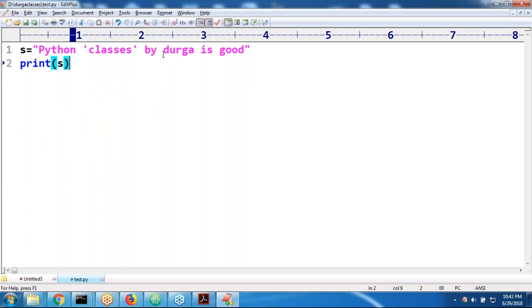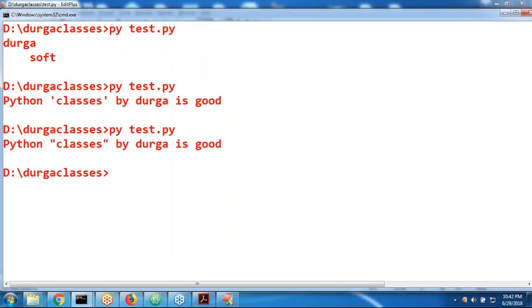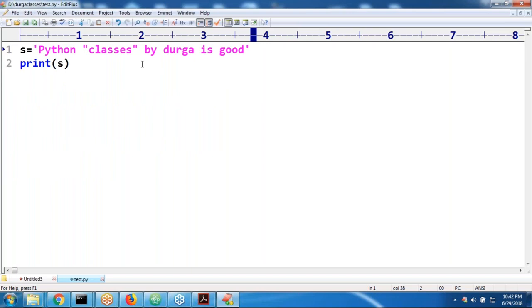Now my requirement is, sir, if I want to use double quotes, no problem. Don't use double quotes here; better to use them at the end of single quotes. No conflict. Now I will look once: Python classes by Durga is good. Now my requirement is here single quotes I want to use, and here double quotes I want to use. Then automatically, have you observed? A khichdi is going to happen.